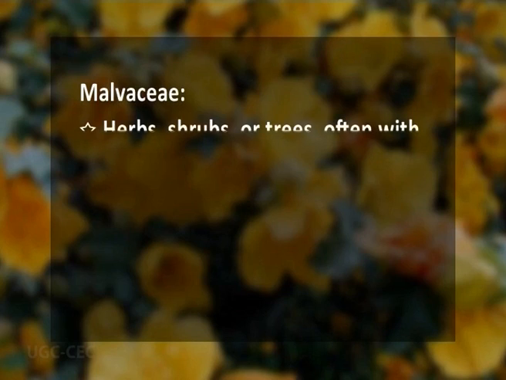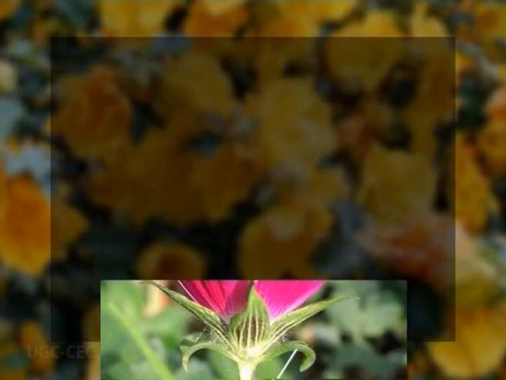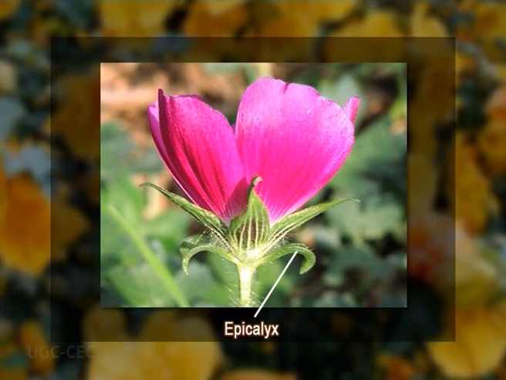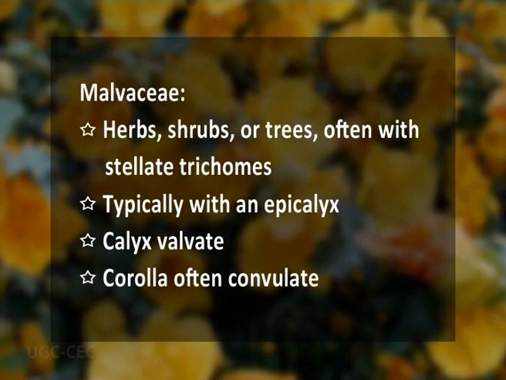The family members are unique in having herbaceous or shrubby or tree habit. They are often with stellate trichomes. They are typically having an epicalyx. The calyx is present and is characteristically valvate. The corolla is often convolute.